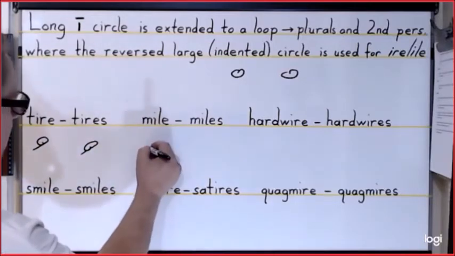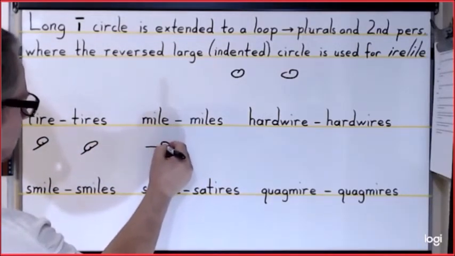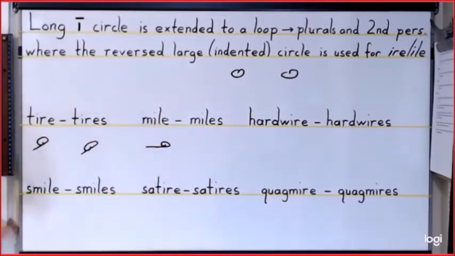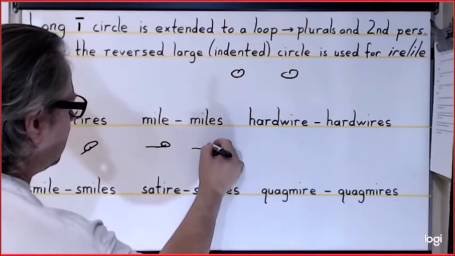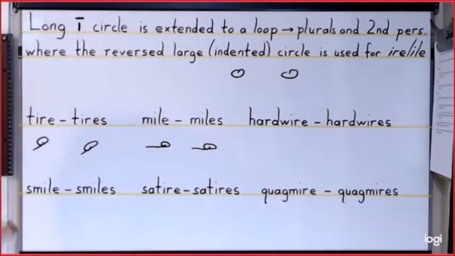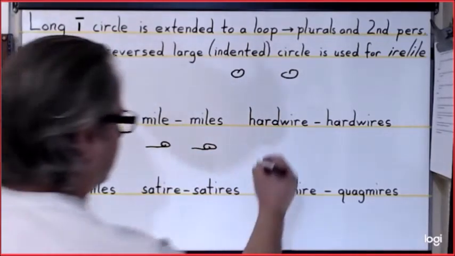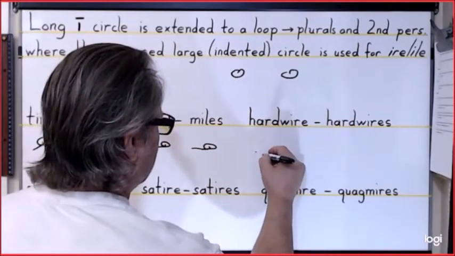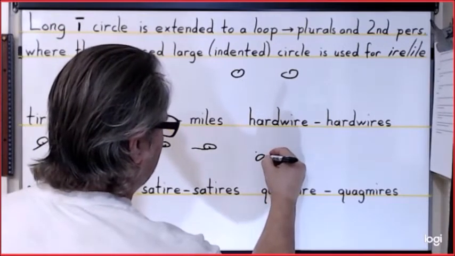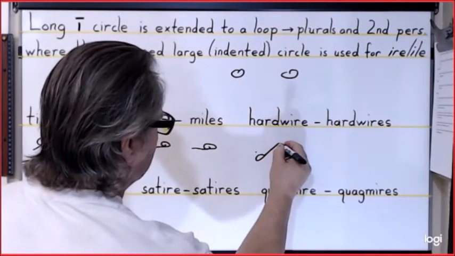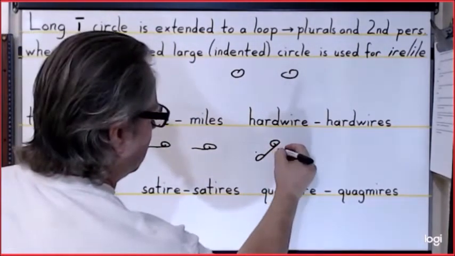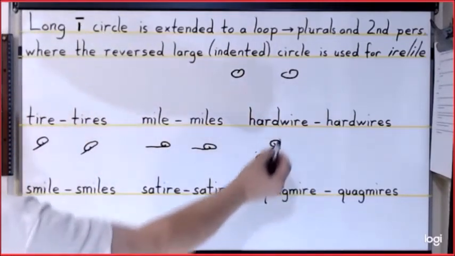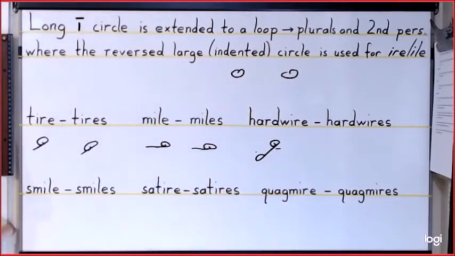For mile, it is M, reverse circle, long I that is. And then for miles, it is M, and then the extended, indented large circle for long I. For hard wire, this is an H, and then a reverse loop for the AR, the D, then the reverse long I circle, then a dash underneath to represent the W sound in hard wire.